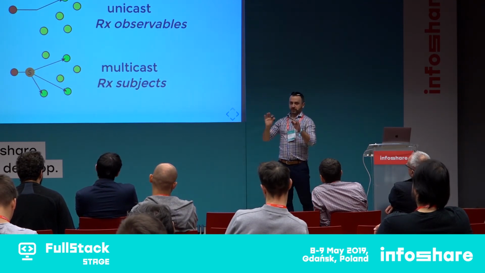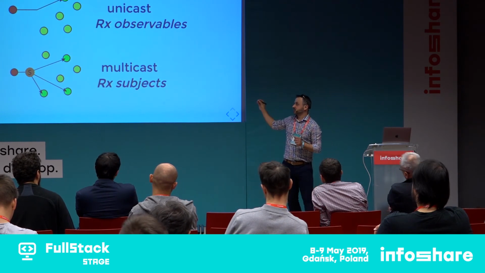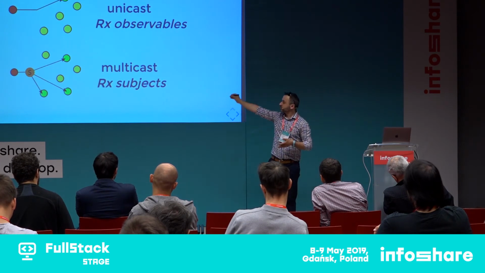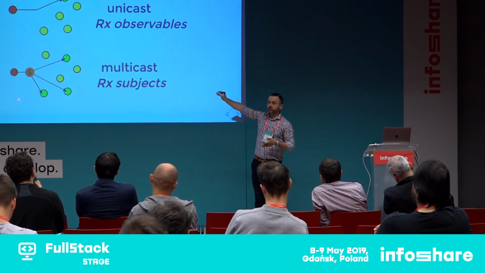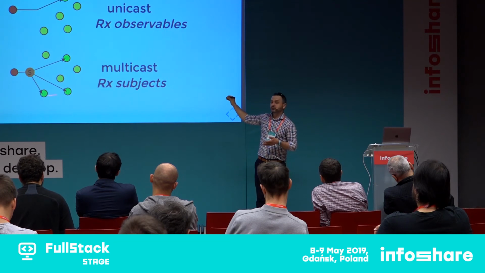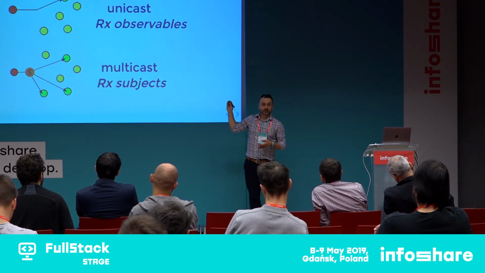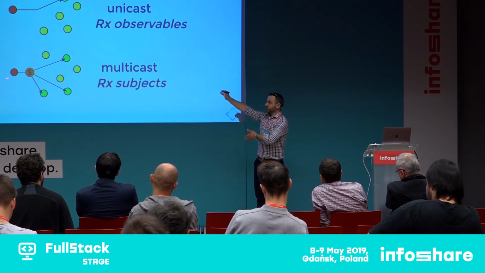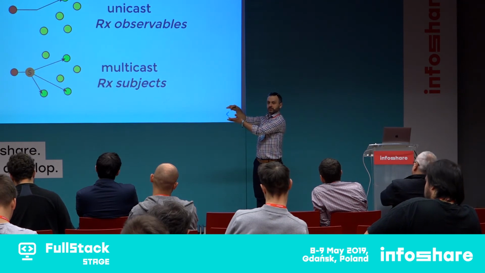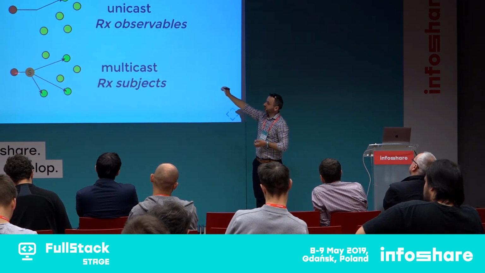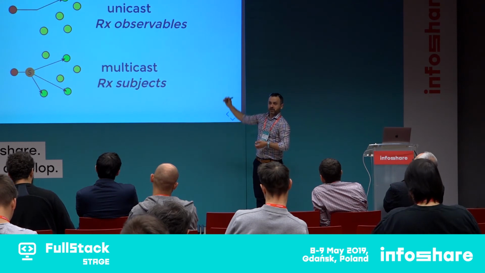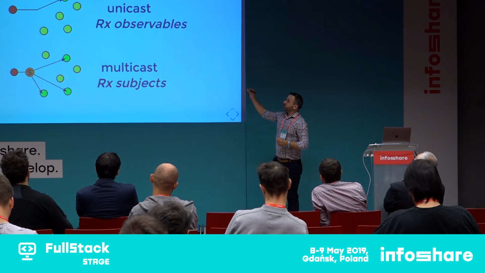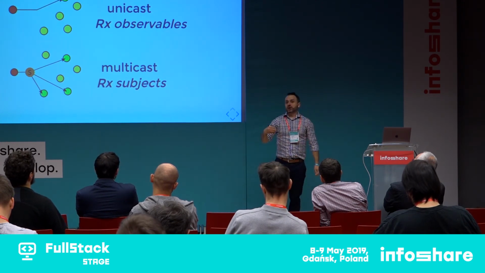There are various different types of subjects, but a subject is just a proxy that is put between the producer, this red dot, and the subscribers that are marked as green here. So basically, the subject will subscribe to the source, it will hold the subscription, keep it alive, and when any value is available here in the producer, it will propagate it to all consumers. By default, Rx observables are not capable of doing it.